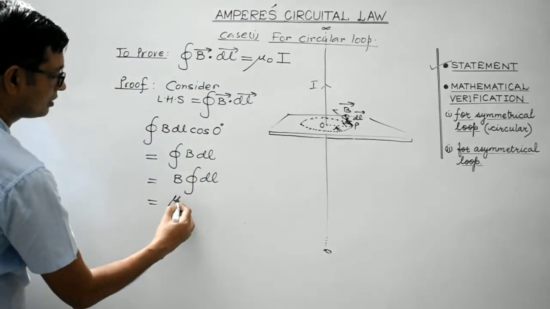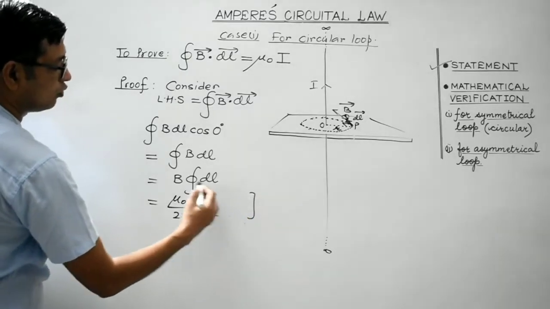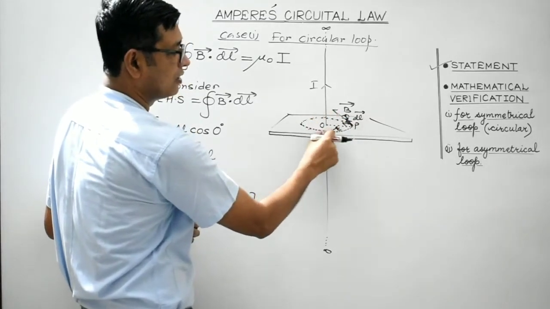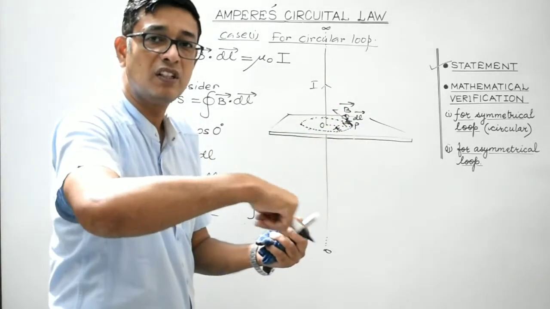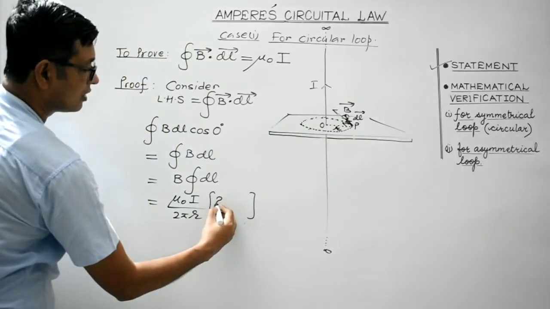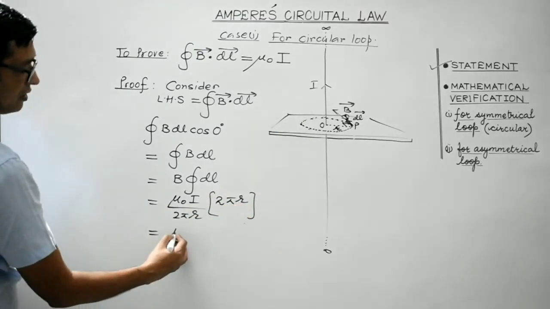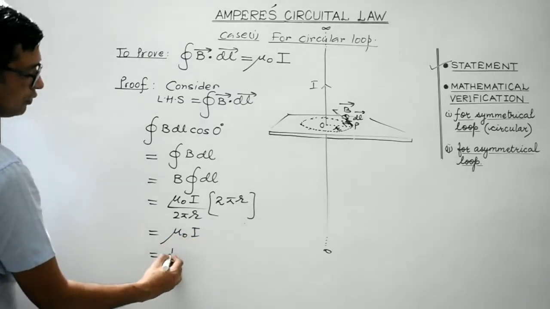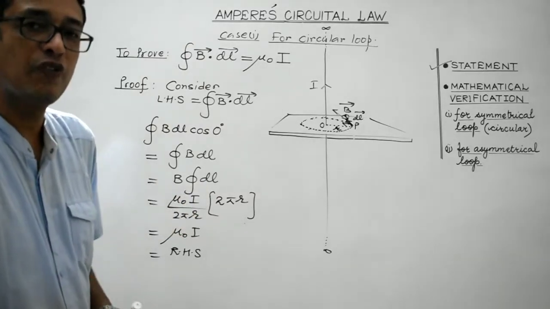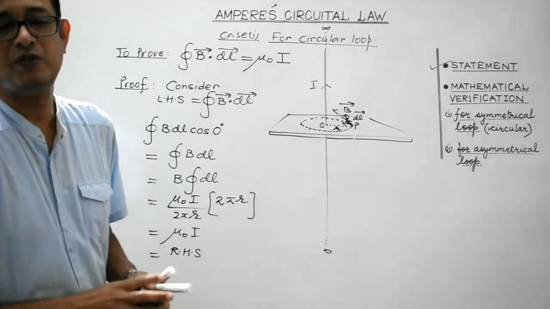So B is mu naught I divided by 2 pi r. And what about this integration of dl? If you join the small elementary portions and add them all, it will give us the total circumference of the loop under consideration. So the circumference of the circular loop of radius r would be 2 pi r. So what you get is mu naught I, which is equal to the RHS. So this is the mathematical verification of Ampere's Circuital law when we make use of a circular loop, right?